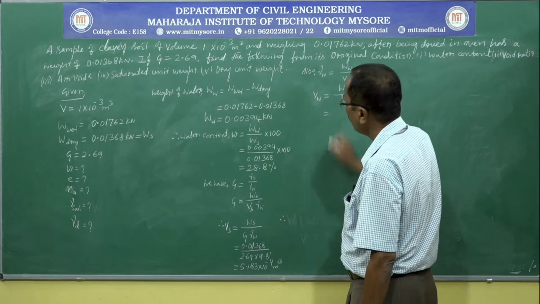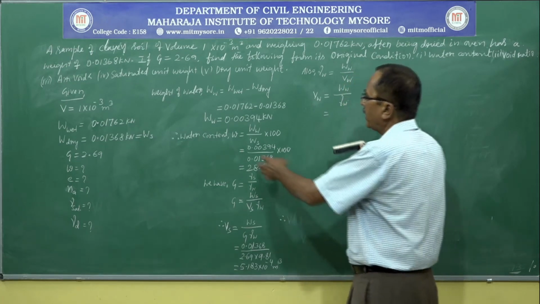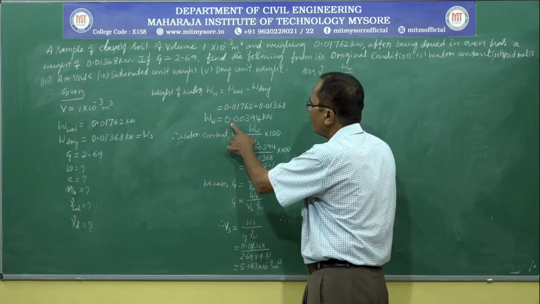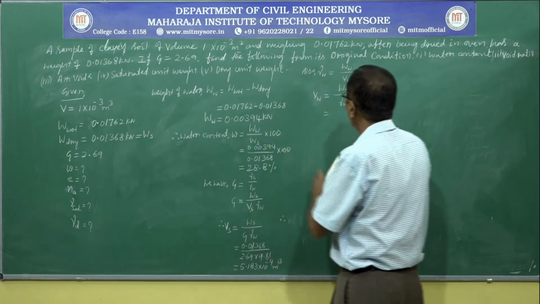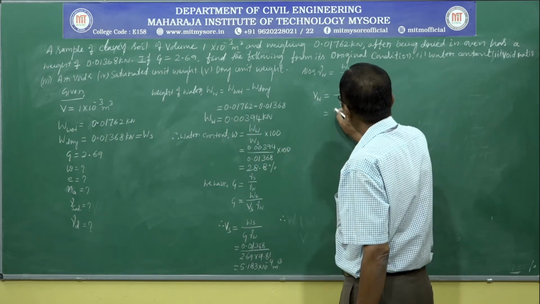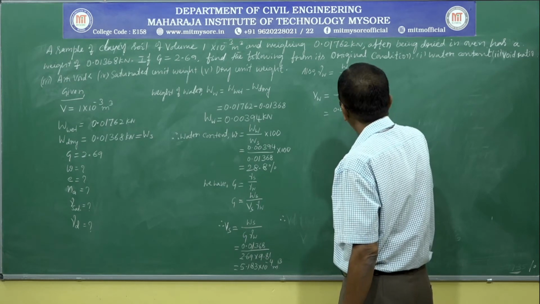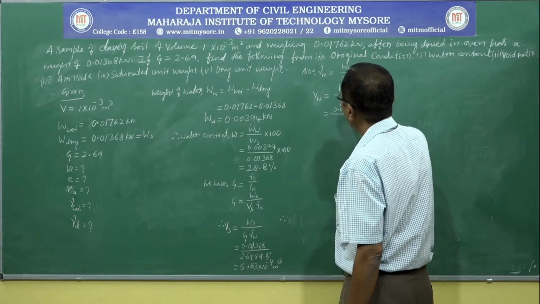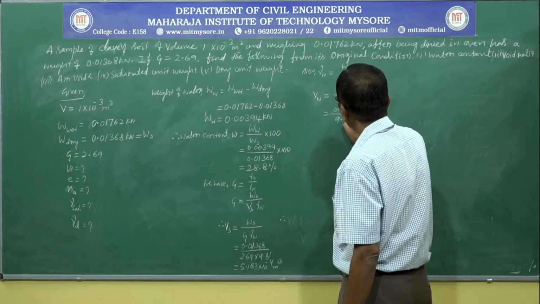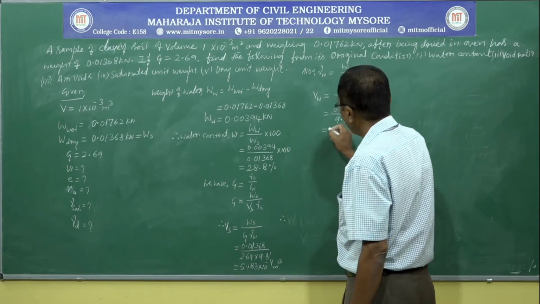That is equal to weight of water we calculated already here. This is weight of water, 0.00394 kilonewton. It is 0.00394 divided by unit weight of water, 9.81.